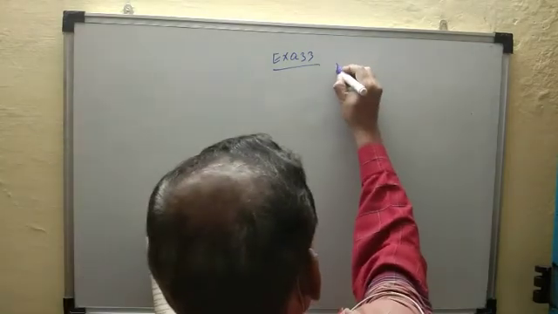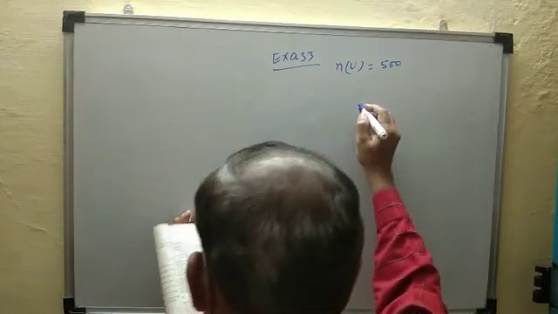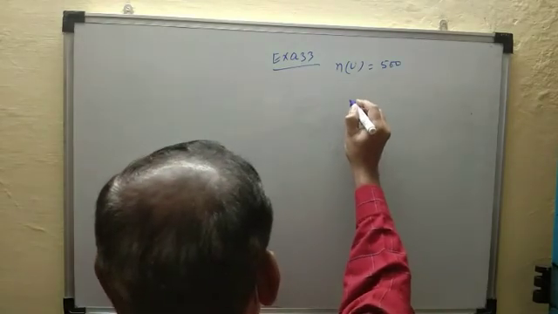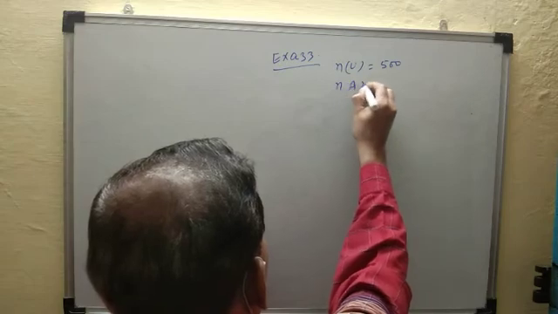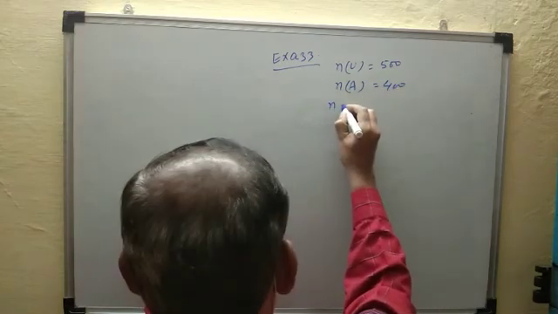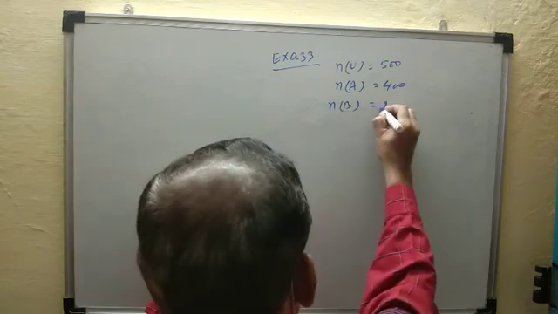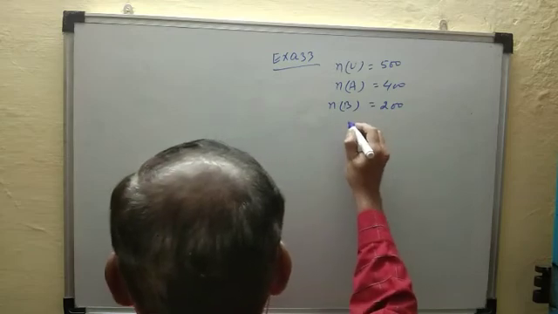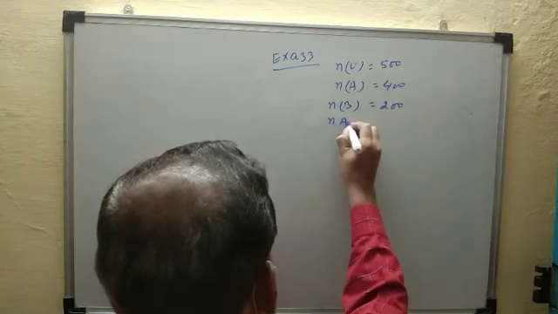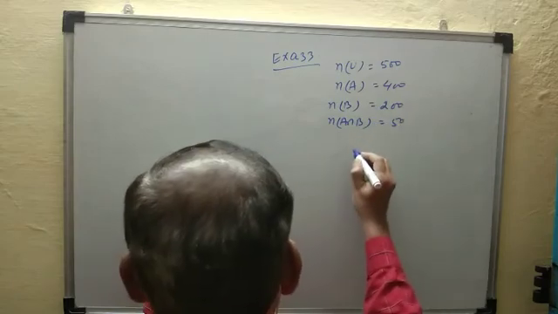So number of U is equal to 500 and on car A, that is number of A equal to 400 and number of car B given 200 and both that is intersection given 50.